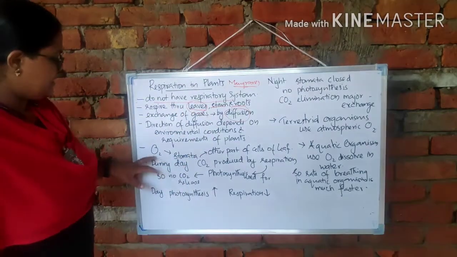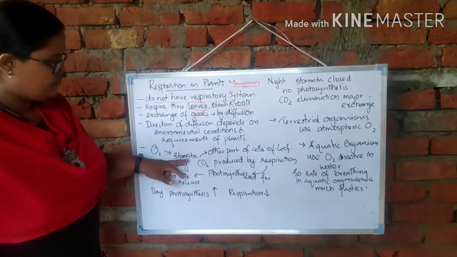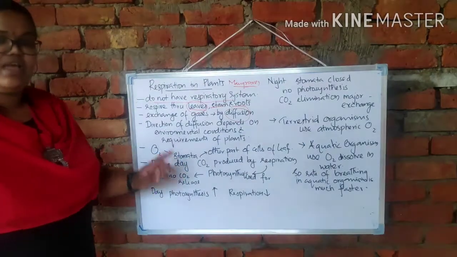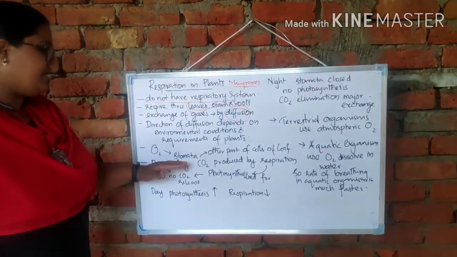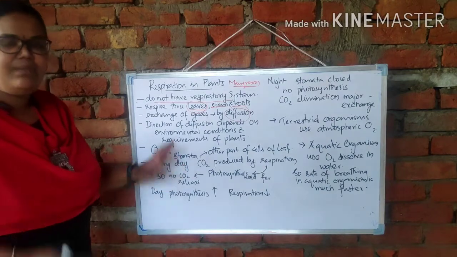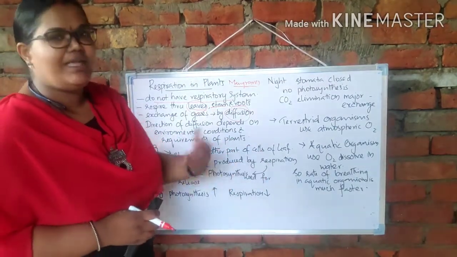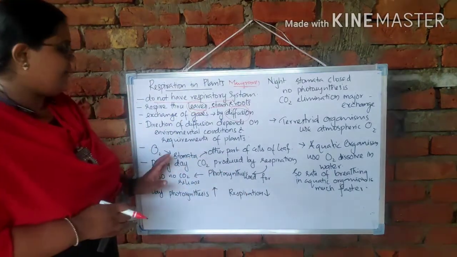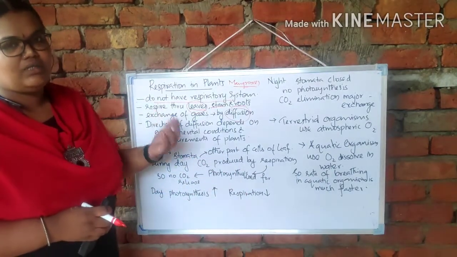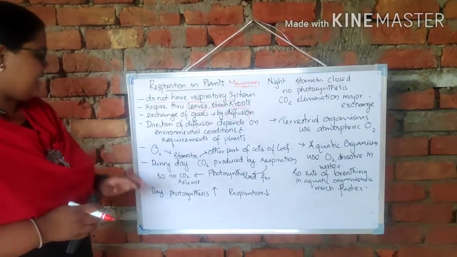Now, here you can see that oxygen will be absorbed through the stomata. We have already discussed the stomata structure, so I am not repeating it again. The oxygen will be diffused into the other parts of the cell of the leaf. They also need that oxygen, so it will be diffused through the stomata into the other parts of the cell.